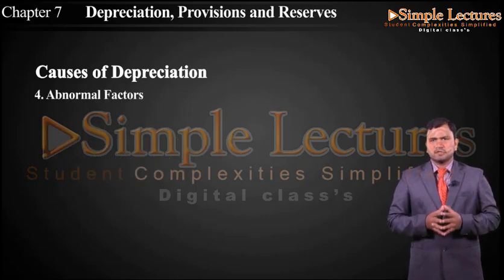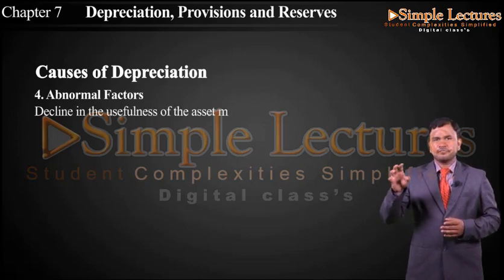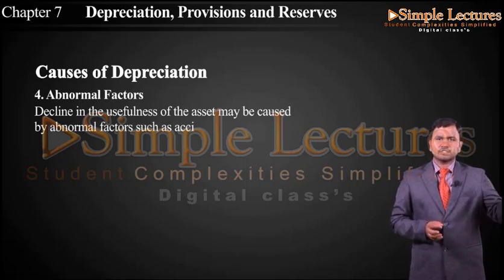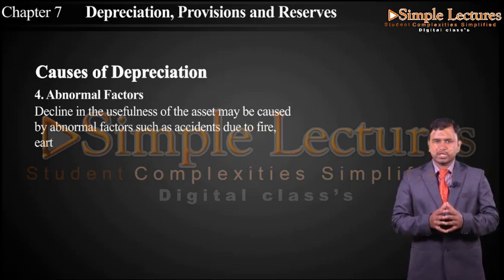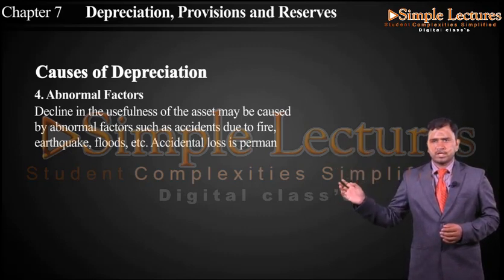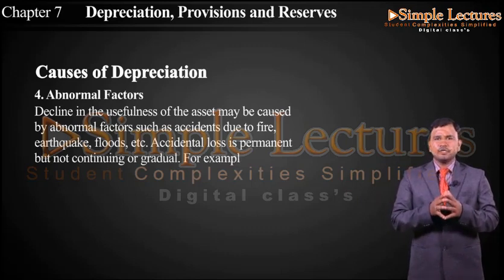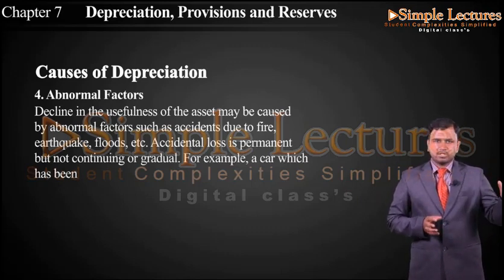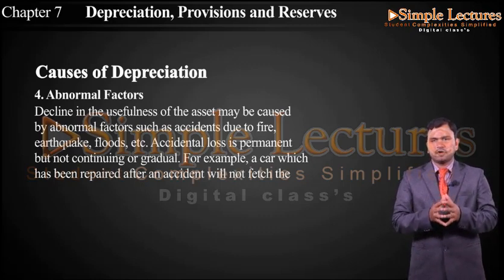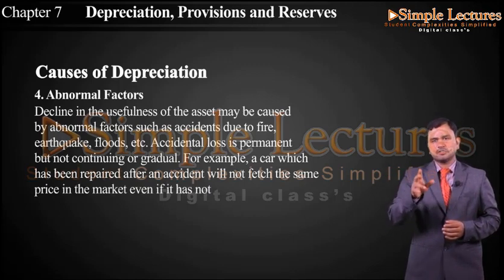So the last cause for depreciation we have is abnormal factor. Abnormal factor means decline in the usefulness of the asset may be caused by abnormal factors such as accidents due to fire, earthquake, floods, etc. Accidental loss is permanent but not continuing or gradual. For example, a car which has been repaired after an accident will not fetch the same price in the market even if it has not been used.